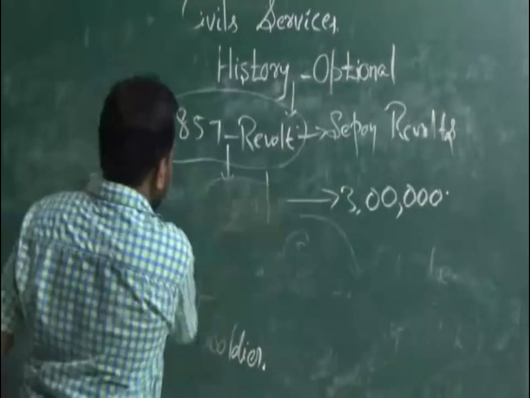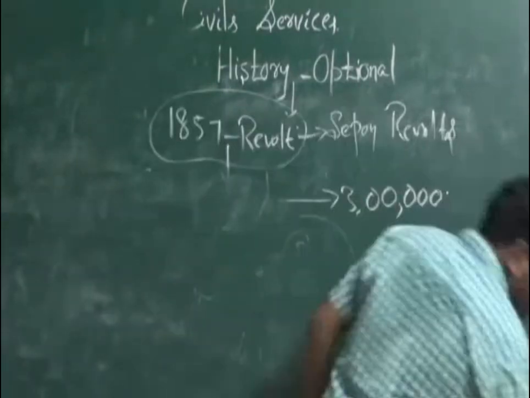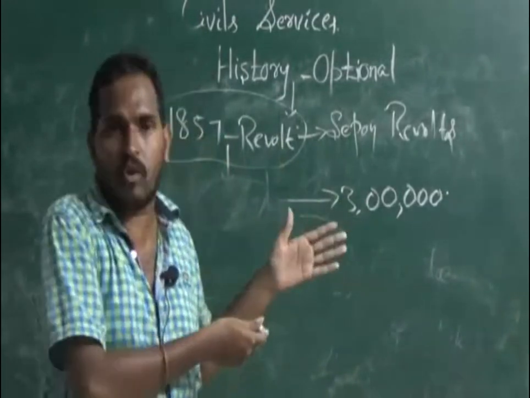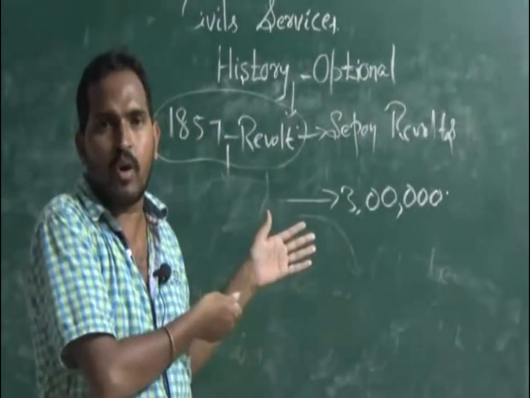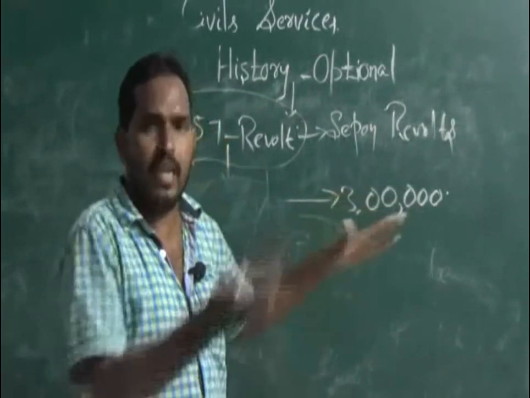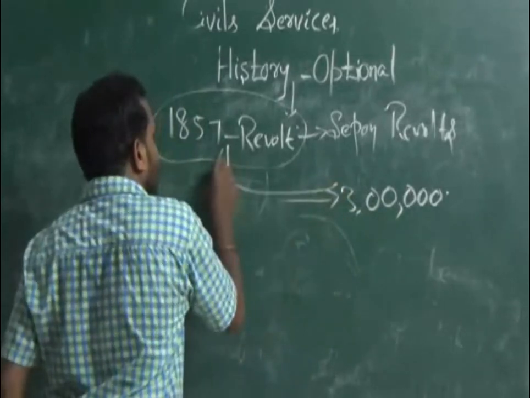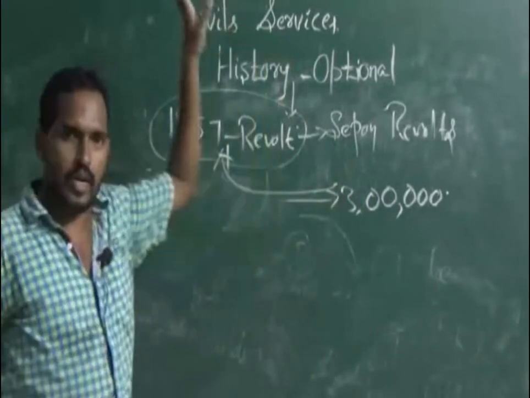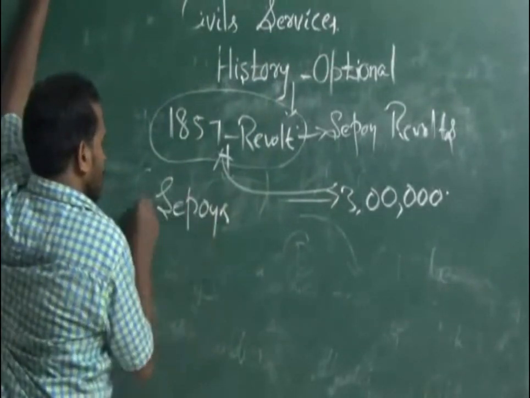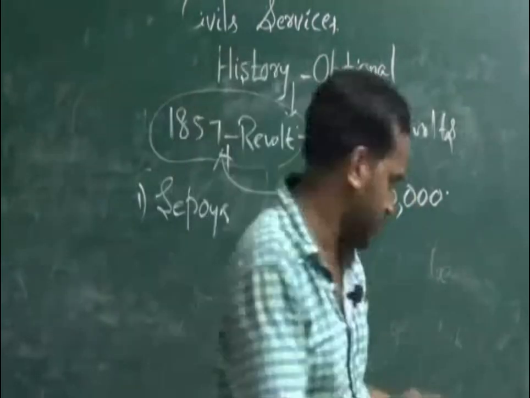See, in the Indian army, for every 6 persons, one soldier will be there. It means the number of sepoys is more in the Indian army. The Indian army at the time of 1857 is nothing but the British army in India. That is for the sepoys. I am telling about the reasons for the 1857 revolt.